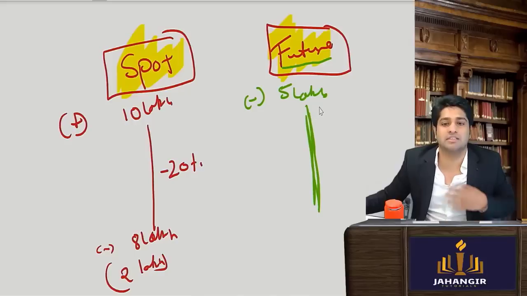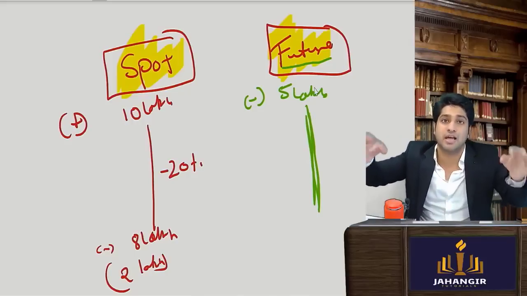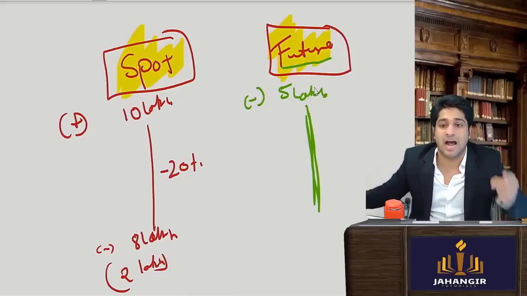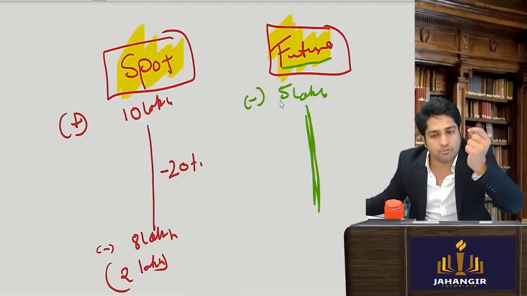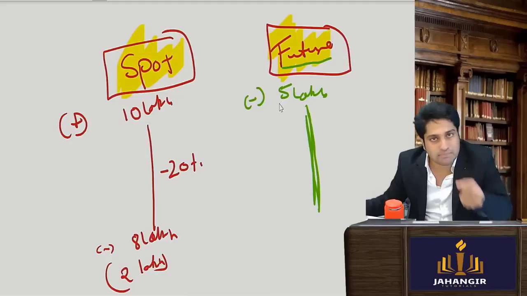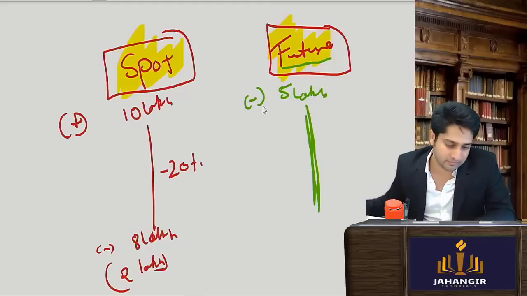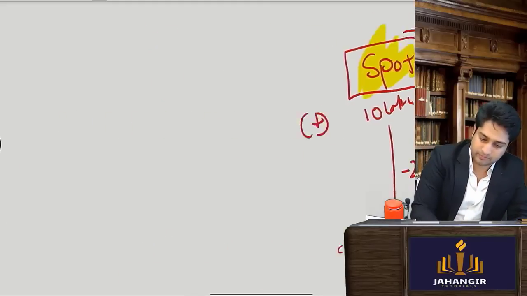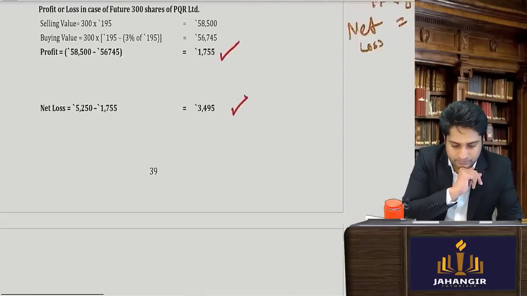Because it is a position that I have taken of bearish position and my position was right. I said 5 lakhs के नीचे गिरेगा, तो 5 lakhs short position I will take. The more the market will fall, the more gain I will make. Is this clear? Yes. Yes. Now let's see.